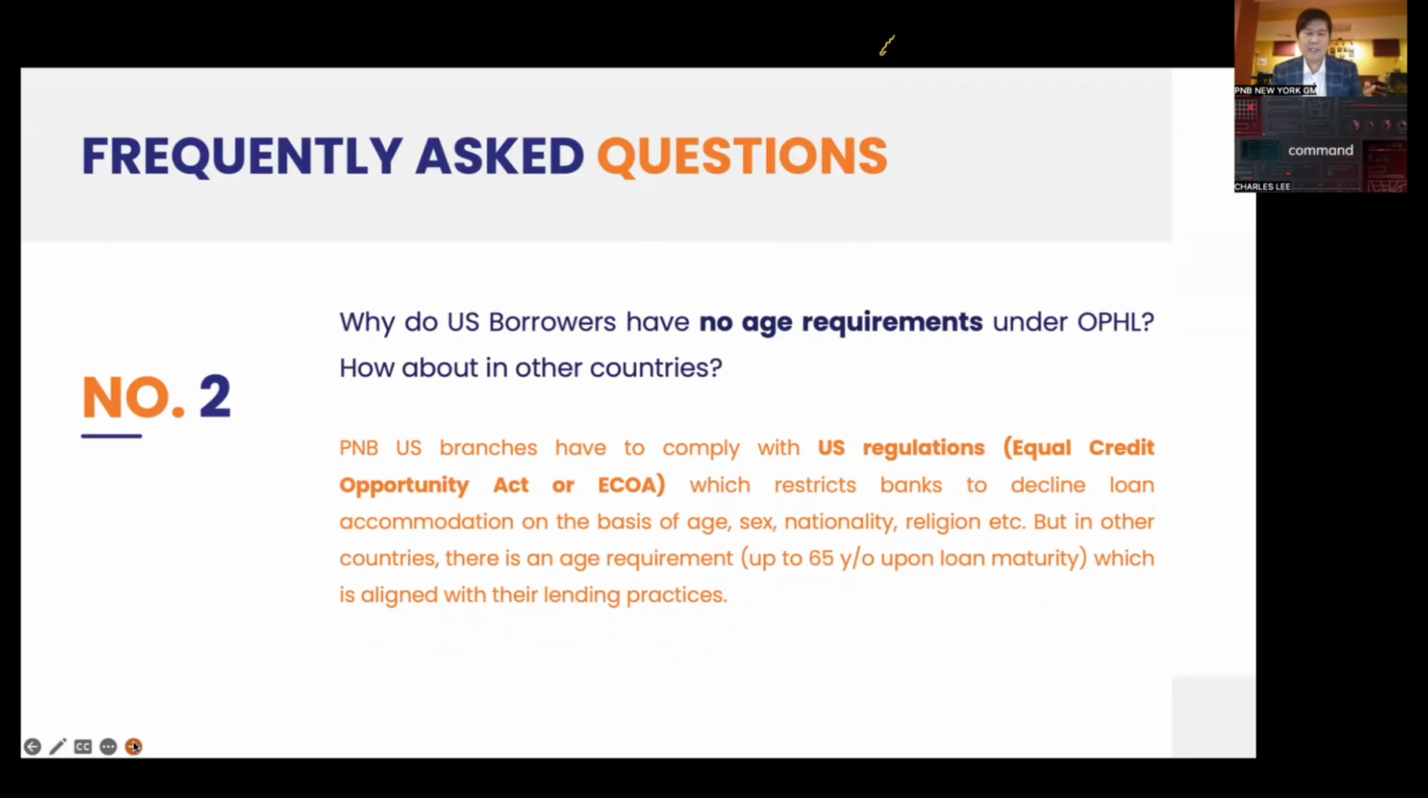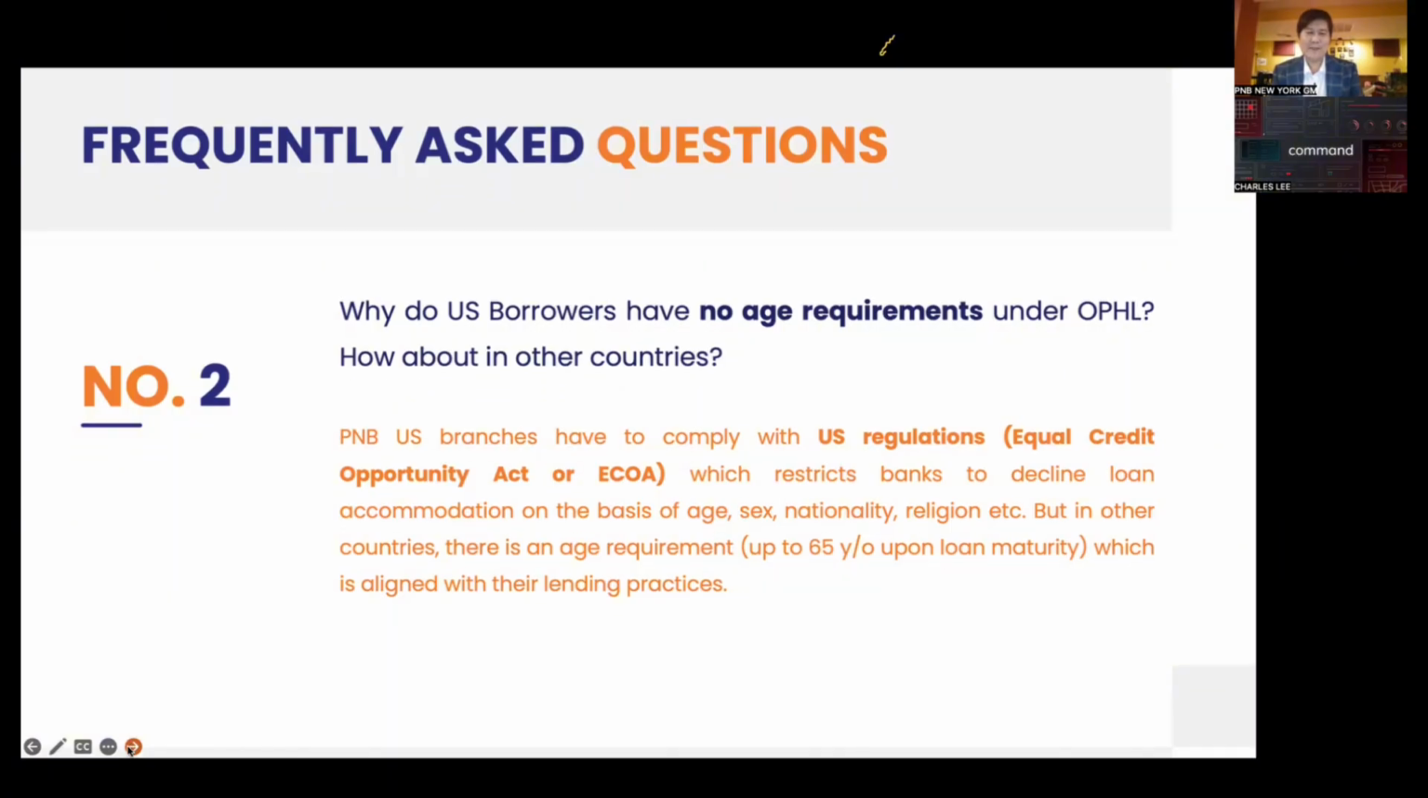But in other countries, there is an age requirement up to 65 years old in the case of London and the Middle East. But for PNB US, there is no age requirement. As stated before, the most advanced age that we have granted a loan is an 80-year-old borrower. Next slide, please.